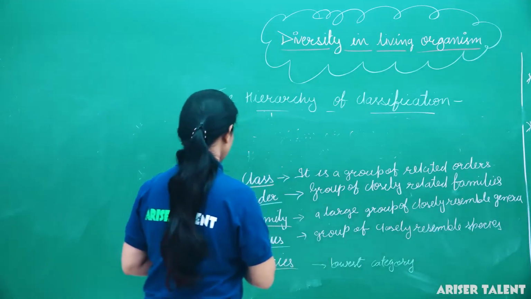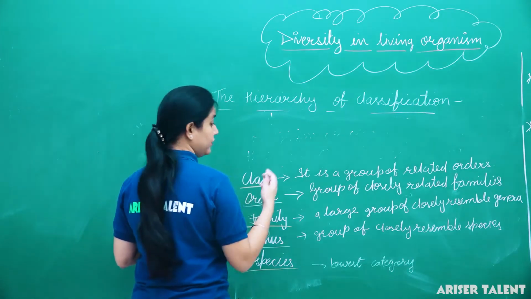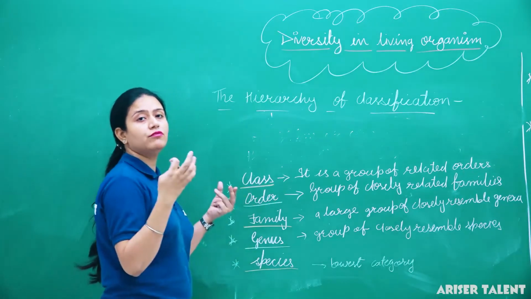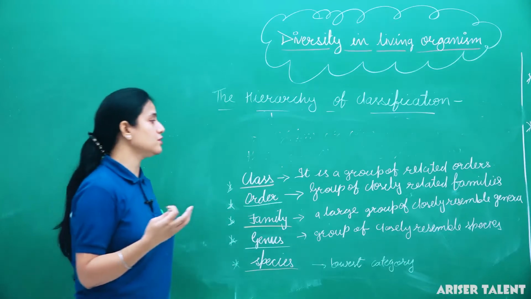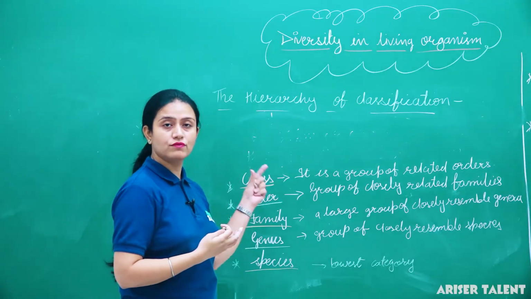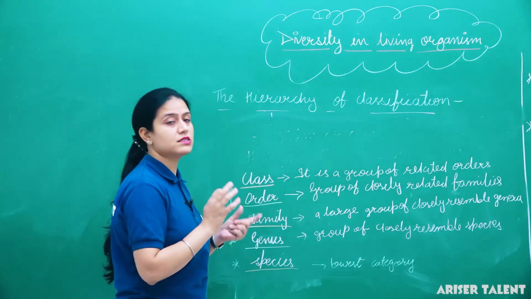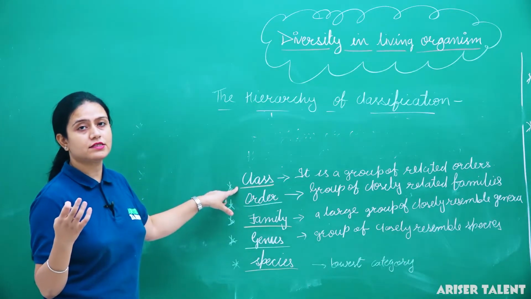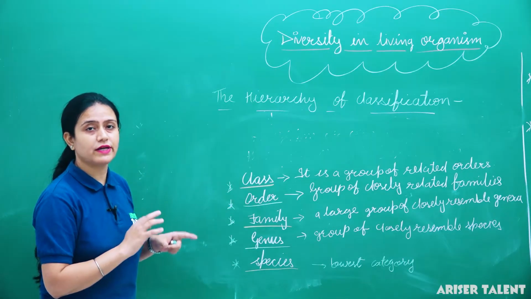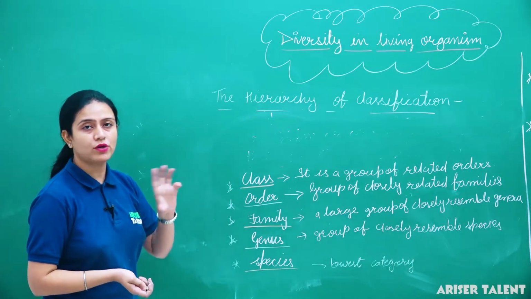Clear? And different classes together form a phylum or division. In the case of animals, a group of different classes is known as phylum, and in the case of plants, it is known as division.